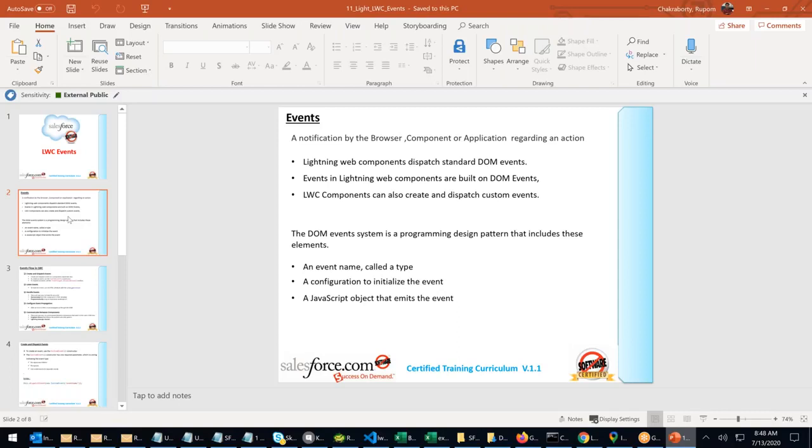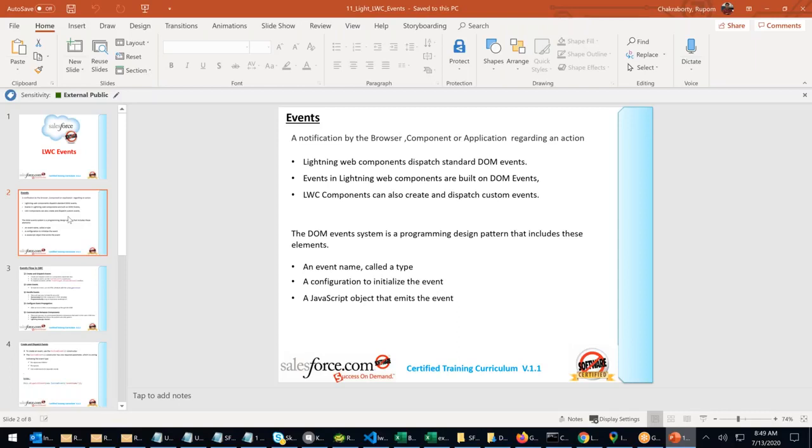Now, don't write, listen now. By default in LWC, every event that you'll be writing is a component event. Every event is a component event, right? Now, LWC uses DOM events. There are no special events available like in Lightning, where you create an Aura event. There is an Aura event available.